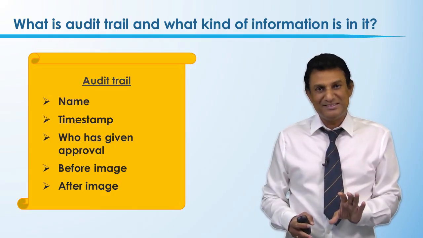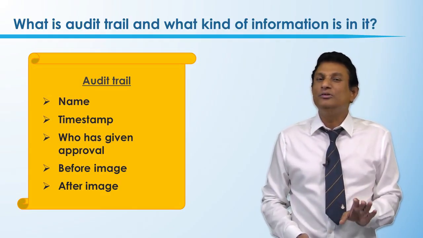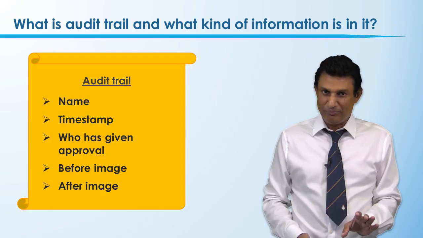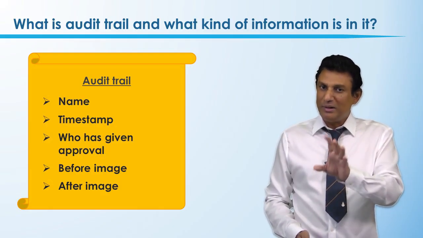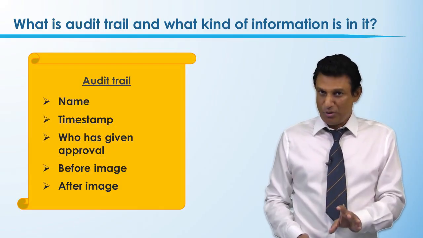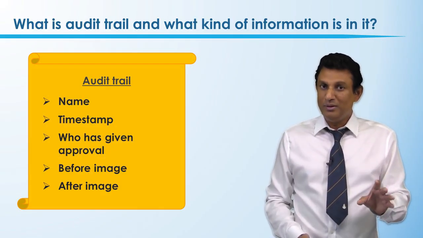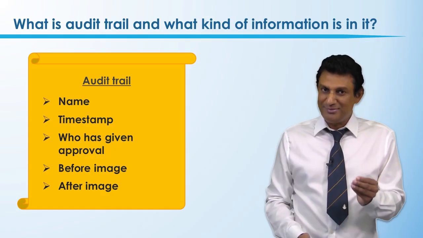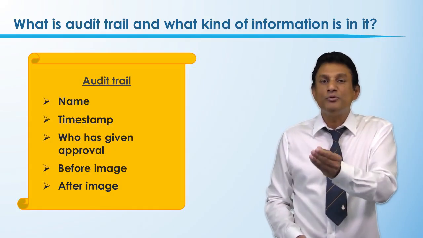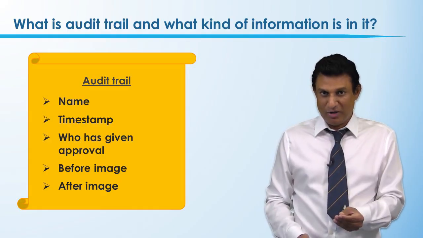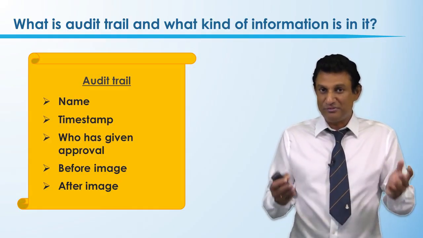Now my question is this: why do you really need to have an audit trail? Remember, we have a programmer as well as a supervisor who gives approval. Now oftentimes we have seen situations where the programmer teams up with the supervisor, and they do bad things and they share things, right?